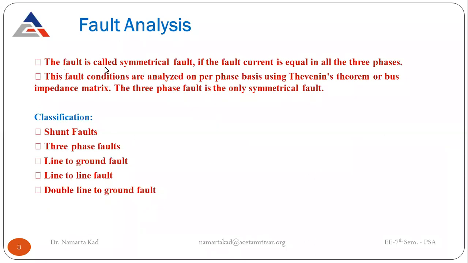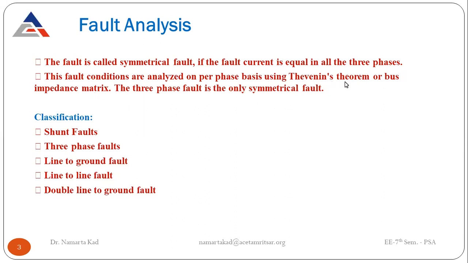The fault is called a symmetrical fault if the fault current is equal in all three phases. As we know, our whole generating system and substations are all three phase. If the fault current is equal in all three phases, this is called a symmetrical fault. This fault condition is analyzed on a per phase basis using Thevenin's theorem or bus impedance matrix.